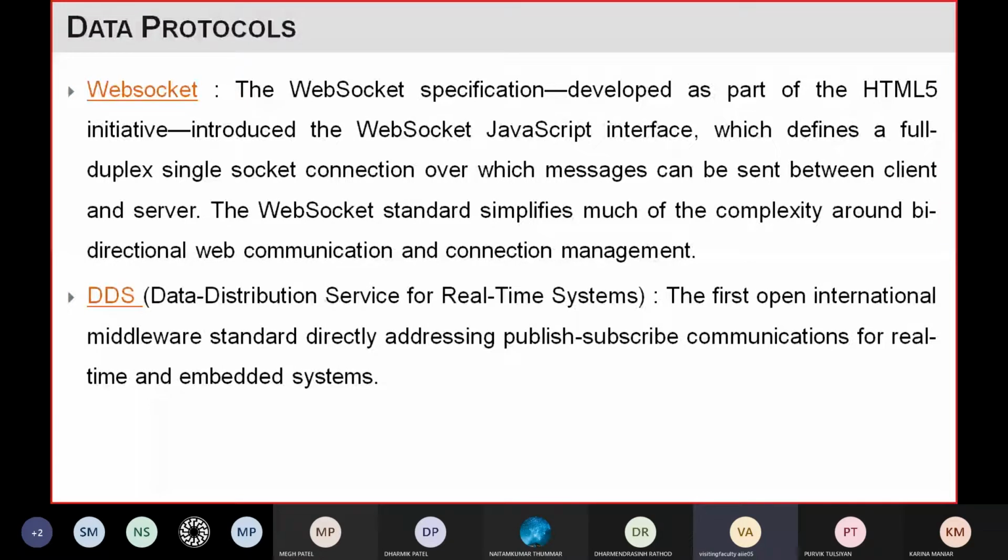Whereas in half duplex, you have two devices, and both devices are able to transmit as well as receive the signal or data. So both way, bidirectional communication is possible. Then what is the difference between half duplex and full duplex? Half duplex means both way communication is possible, but not at the same time.